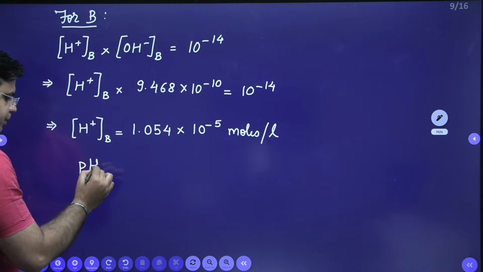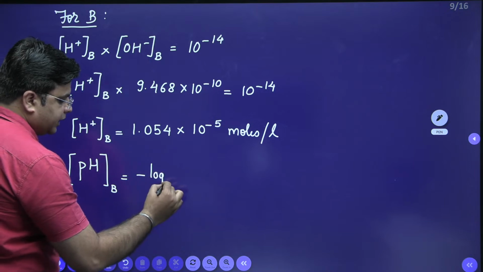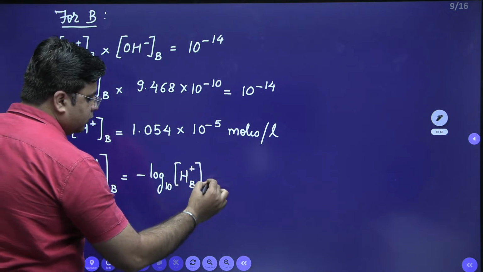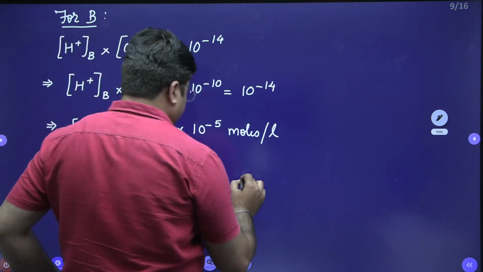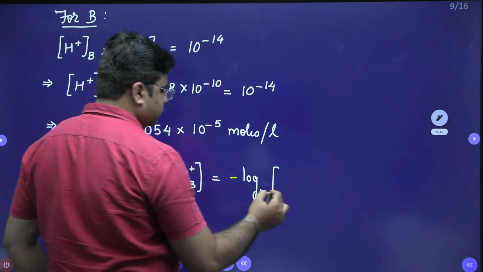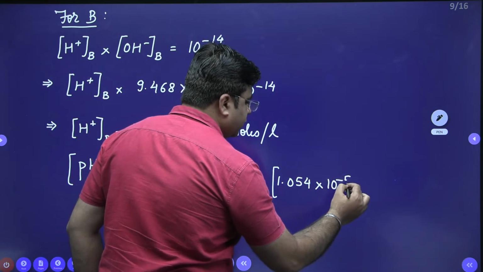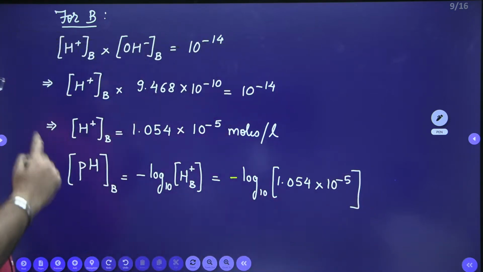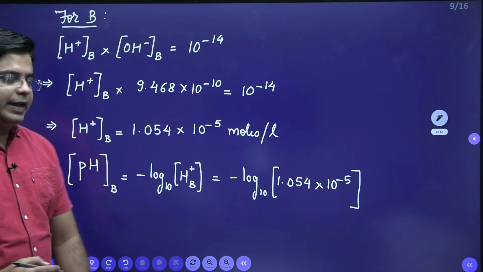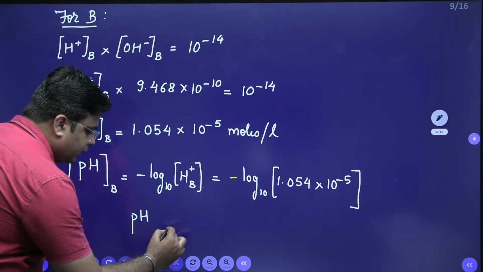So pH for industry B is equal to negative log to the base 10 of H plus ion concentration for industry B. So this is equal to minus log to the base 10 of H plus ion concentration for industry B, which is 1.054 into 10 raised to power minus 5 moles per liter, right? So from here you can calculate the pH for industry B, which comes out to be 4.977.